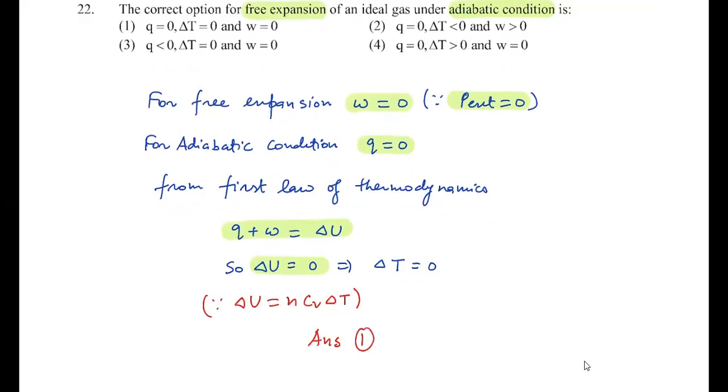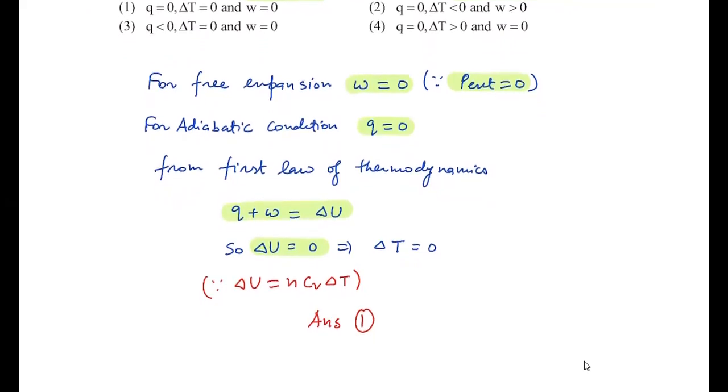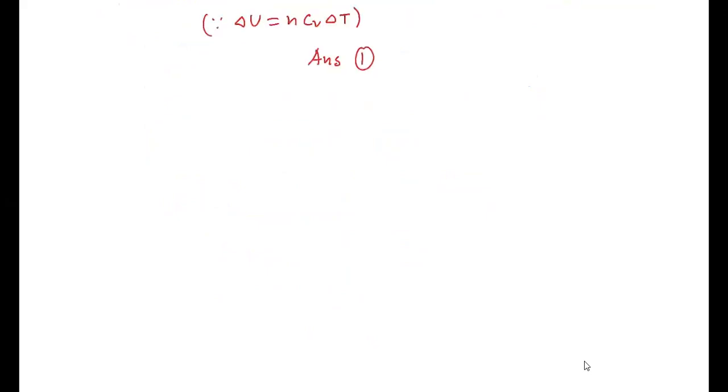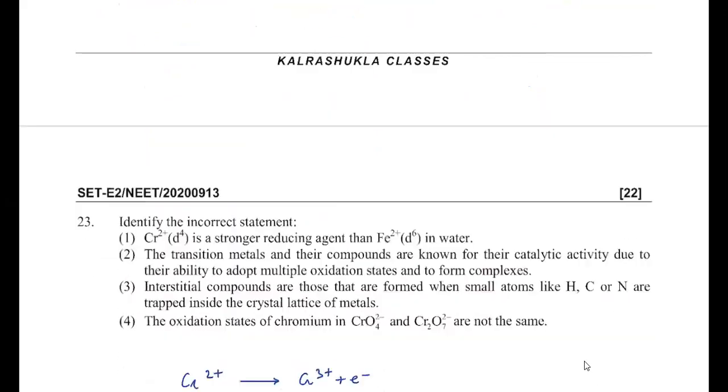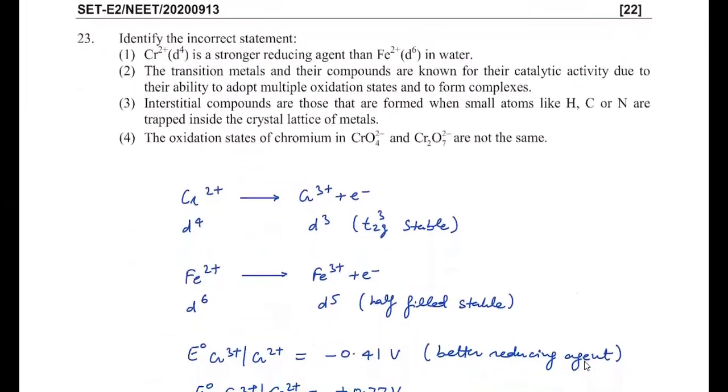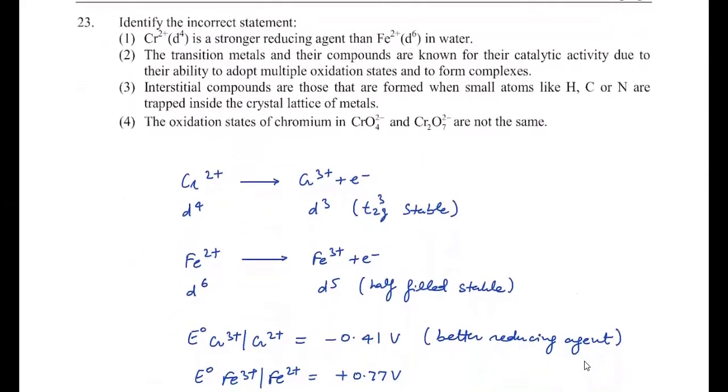Because nothing is given about delta U, they have asked only Q, delta T, and W. All three are 0. So the answer is 1 here. Then to the next question, question number 23. It's given, identify the incorrect statements. We have Cr2+ (d4) is a stronger reducing agent than Fe2+ (d6).